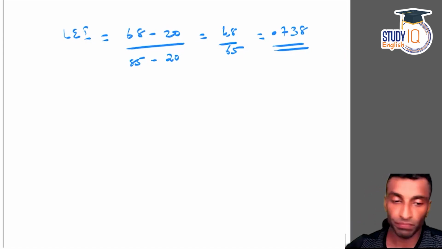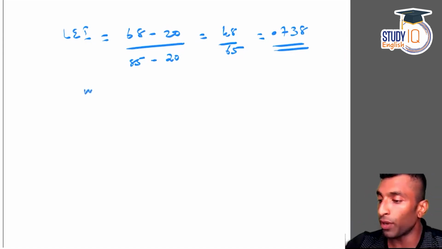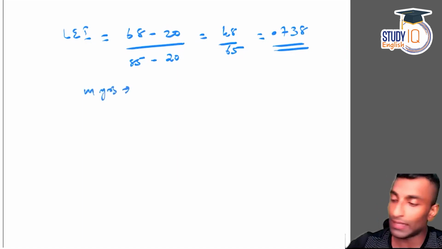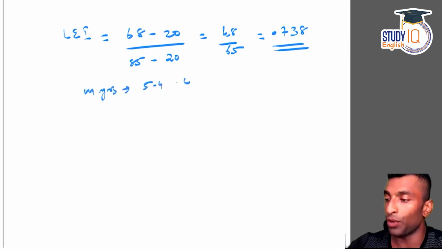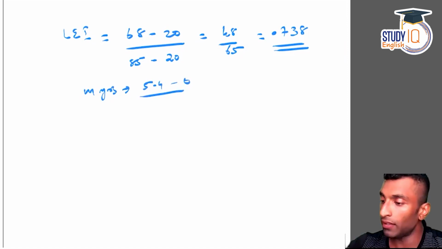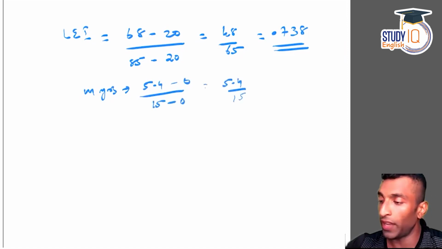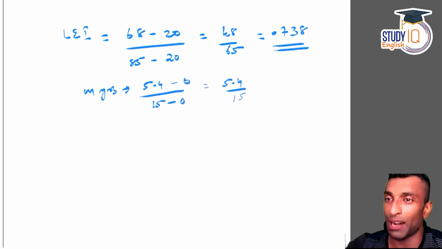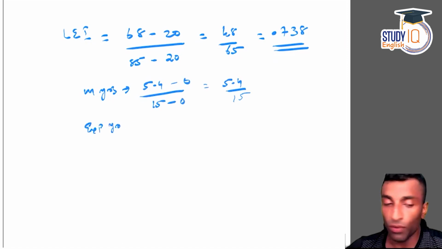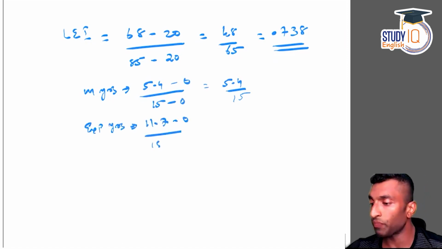Let's do that. So let's do that for mean years first. Okay, what is that? 5.4, that was the actual, minus 0, that's the minimum, and then 15 minus 0. What you're getting? You'll be getting 5.4 by 15. Let's keep it like this. This makes calculation simple. And then expected years of schooling, what you're going to get? 11.7 minus 0 divided by 18 minus 0.